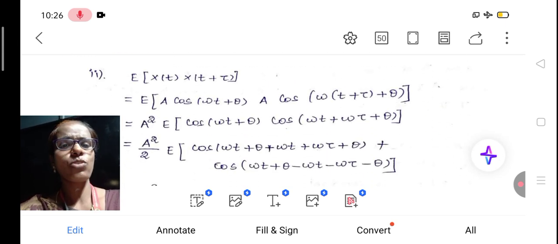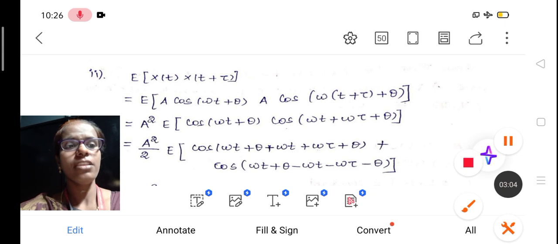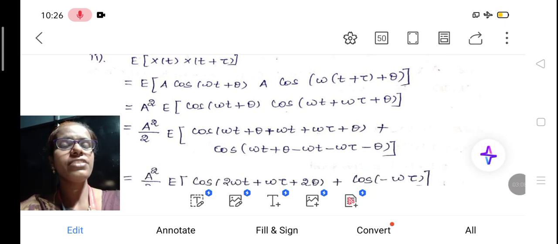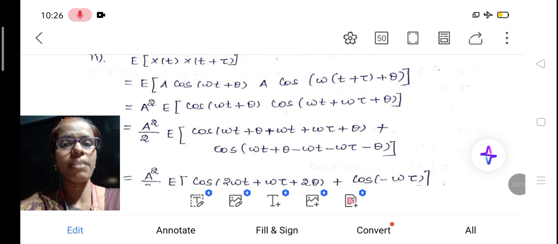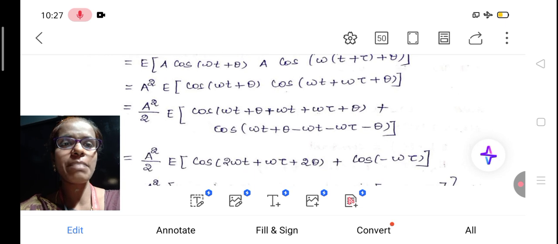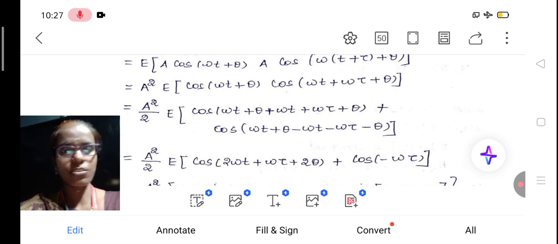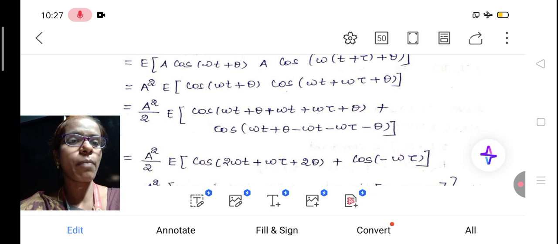The second thing is you have to find the autocorrelation. So the autocorrelation is E of x of t into x of t plus tau. Just replace x of t with the given process, and for x of t plus tau just replace t as t plus tau in the first bracket. You get a, which you can take outside because a is constant, and cos of omega t plus theta, cos of omega t plus omega tau plus theta.